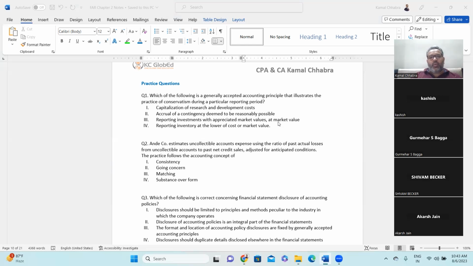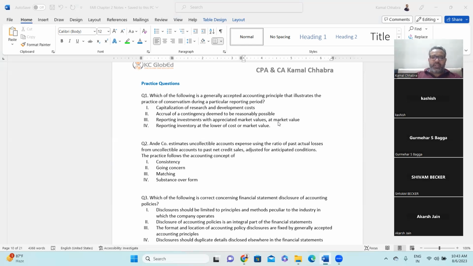Second is accrual of contingency deemed to be reasonably possible. Do we accrue when it is reasonably possible? Most likely, then we accrue. Yes, for reasonably possible it goes to disclosure. Yes, it will go to disclosure, right?